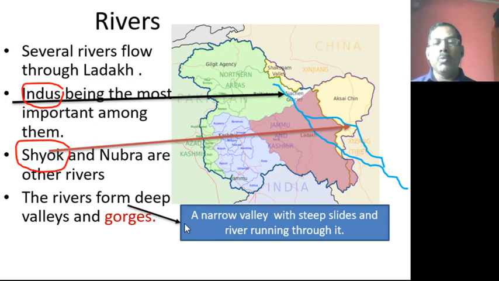gorges. You know very well about a valley, but what about gorges? Gorges means a narrow valley, a deep and very narrow valley with very steep, sharp sides and a river running through it. That is called a gorge. Almost all kinds of valleys are available in Ladakh, V-shaped valleys and U-shaped valleys, created by rivers, which you have studied in the geography chapters.